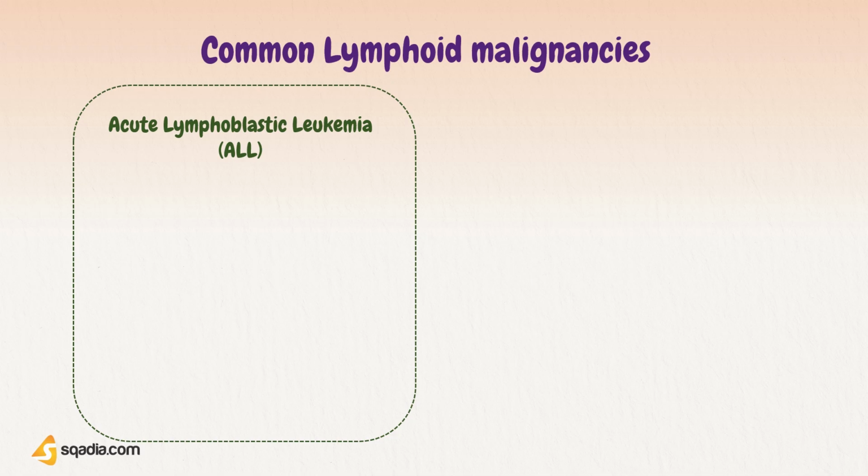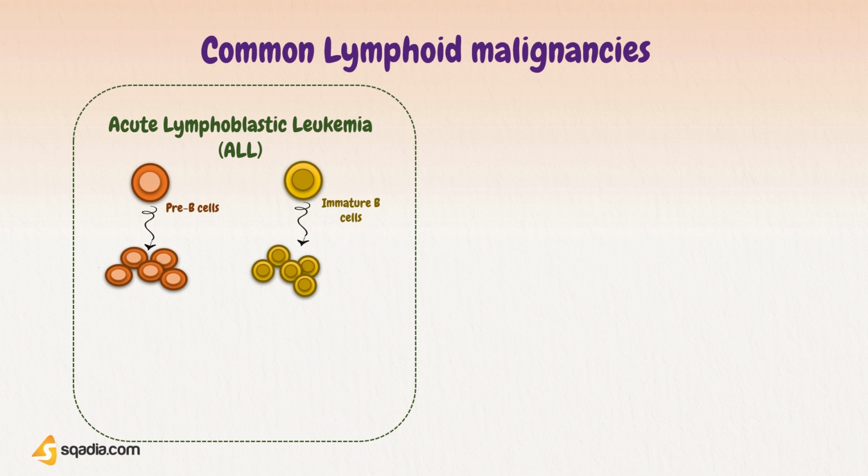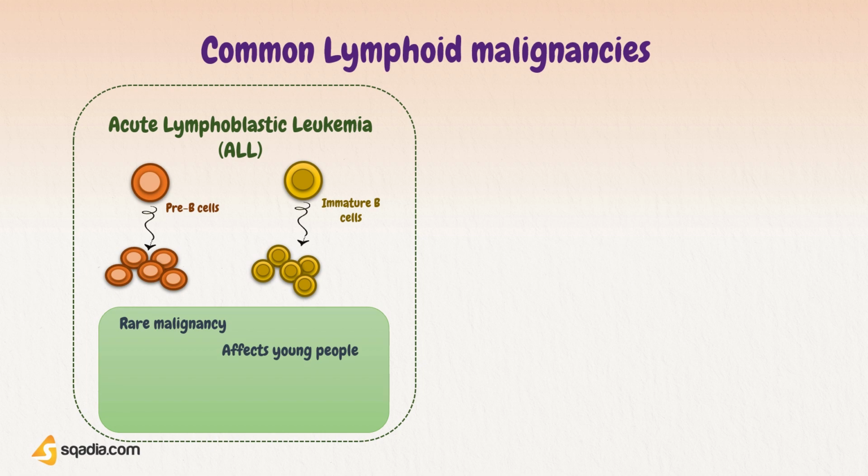First one is acute lymphoblastic leukemia, ALL. It is derived from rapidly dividing pre-B cells or immature B cells. It is a rare malignancy and mostly affects young people. ALL is an extremely aggressive disease that can invade other tissues, for example brain tissues, and its treatment mostly requires replacement of bone marrow. Untreated ALL can kill within a week of diagnosis.